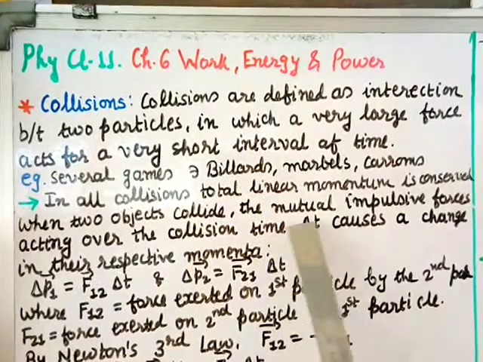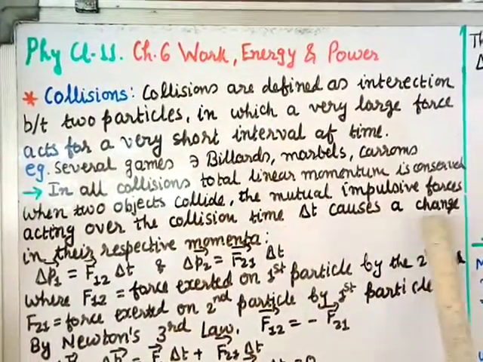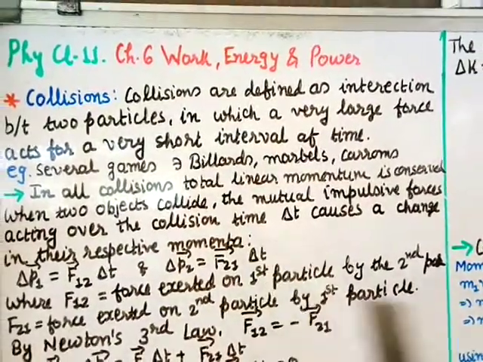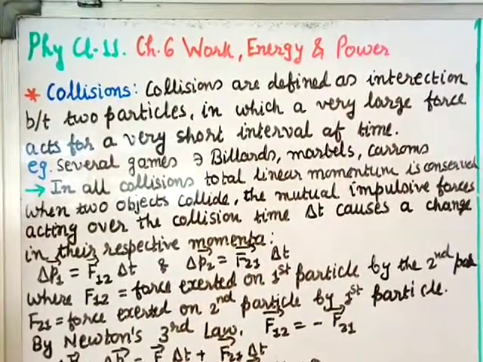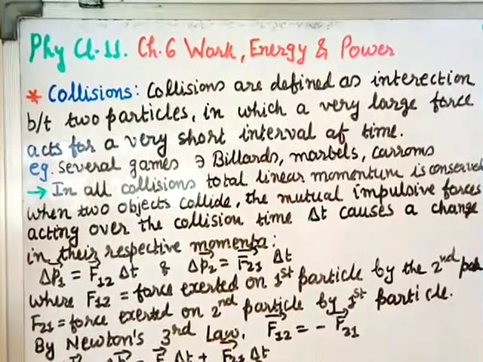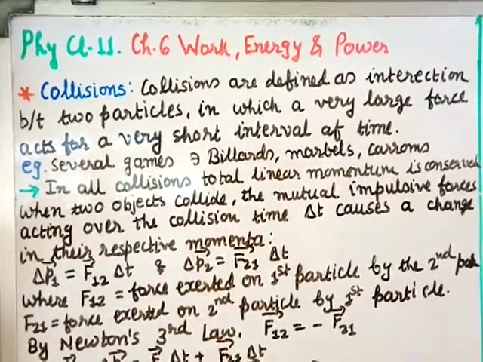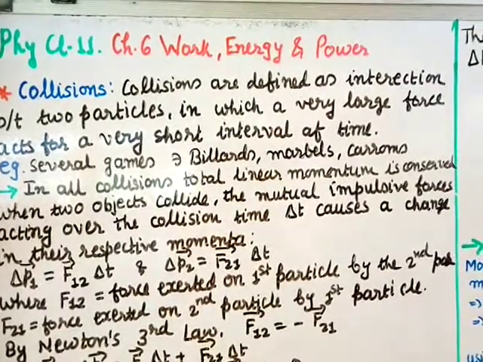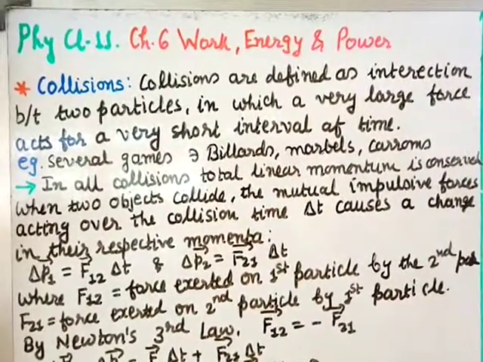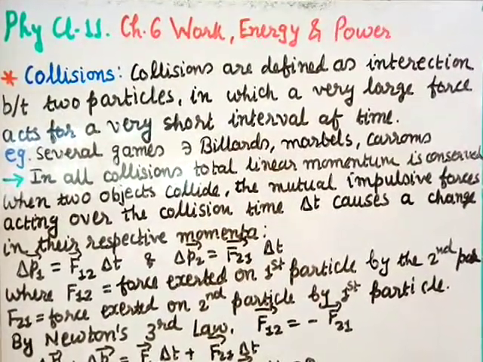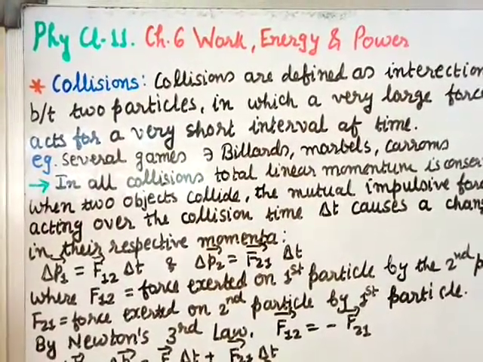When two objects collide, the mutual impulsive forces acting over the collision time delta t cause a change in the respective momentum. Mutual impulsive force means if there are two particles, particle 1 and 2, then particle 1 will exert some force on particle 2, and similarly particle 2 will also exert some force on particle 1. So there is a mutual impulsive force, and because of this there will be a change in the momentum.